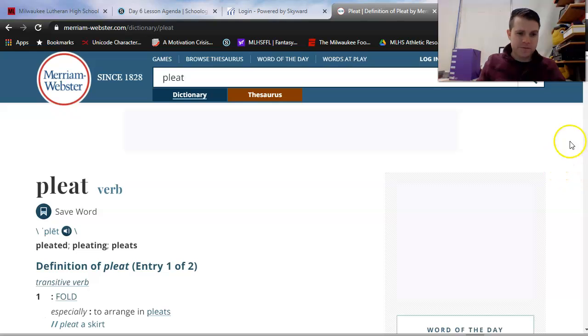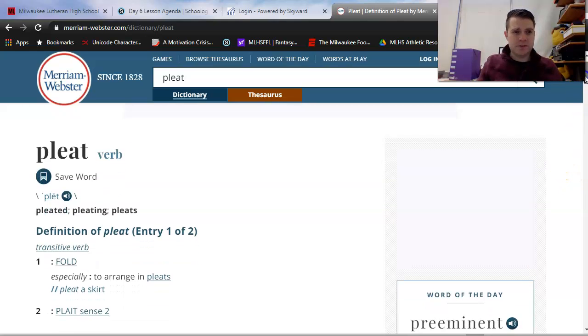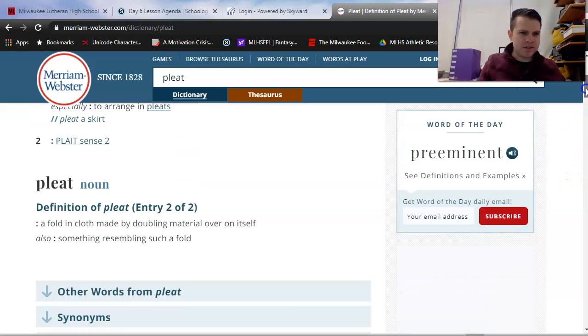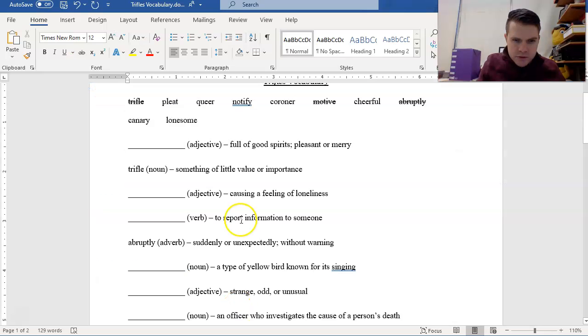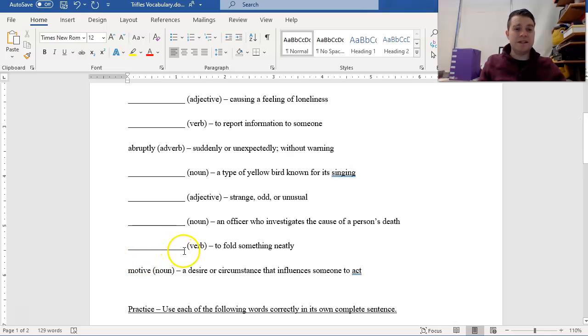Pleat is a verb to fold, okay? And I only had 2 verbs on my list, so that's helpful. Notice that pleat can also be a noun as well, but it's primarily used as a verb in Trifles. Let's take a look at that. To report information, no, it's got to be the other one. There it is, to fold something neatly. So that's something I would note about pleats.